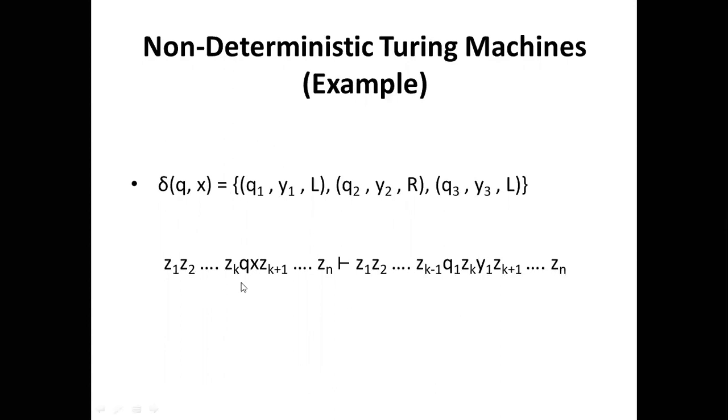That is the ID, the instantaneous description. If you see the ID here, there is a left sequence alpha, then the state q, and then a right sequence, where x, the first symbol of the right sequence, is under the read-write head.